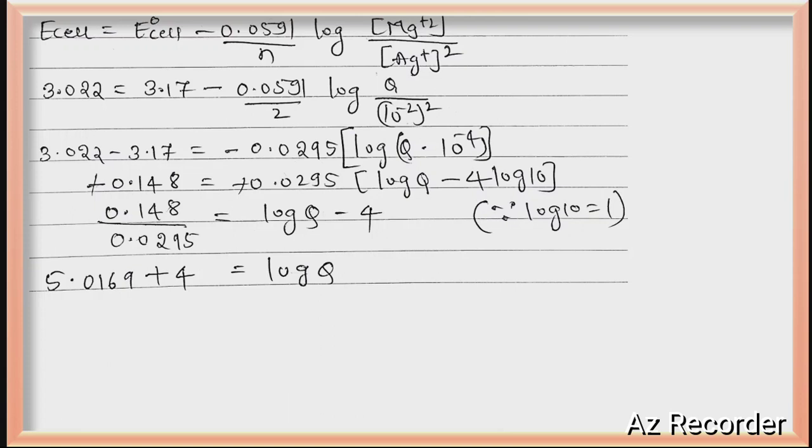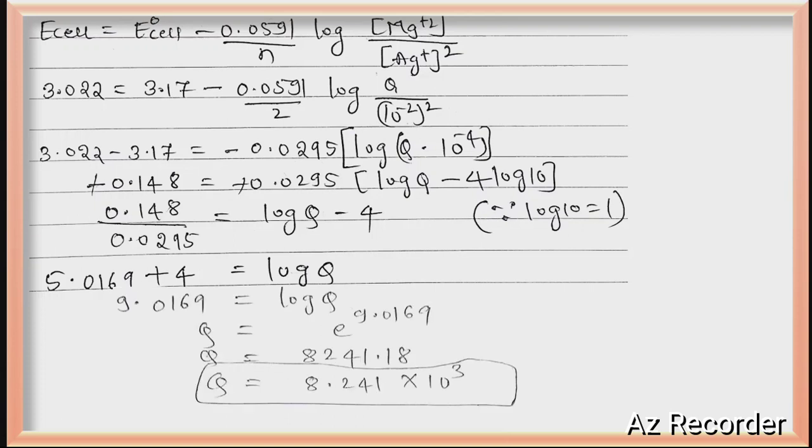So just remaining, just to calculate, you will get log Q is equal to 9.0169 you will get. So just you take log that side, you will get e to the power, right? So Q is equal to e to the power you will get. So answer is 8.241 into 10 power 3 you will get. So many YouTube channels they have solved that Q with a reaction quotient. 100% wrong, guys. They are not asking reaction quotient, they are asking concentration of magnesium 2 plus, right? So this is the correct answer.